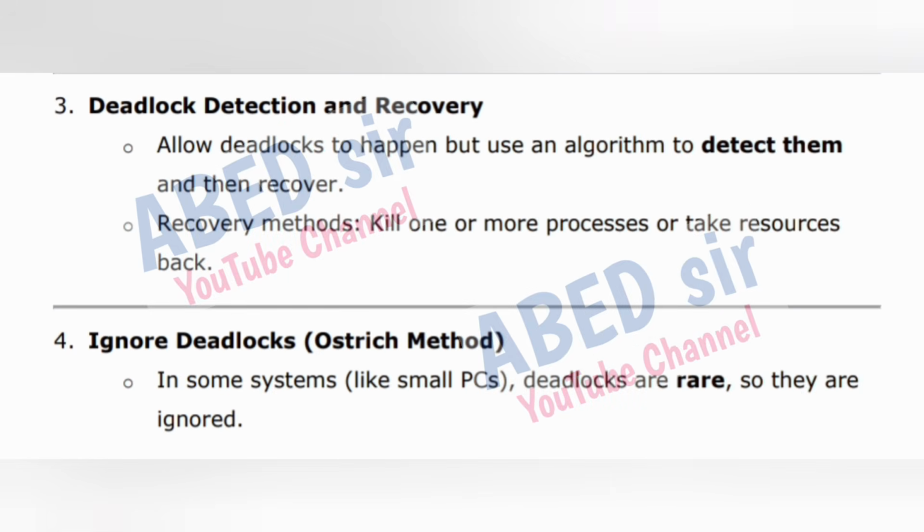3. Deadlock detection and recovery. Allow deadlocks to happen but use an algorithm to detect them and then recover. Recovery methods kill one or more processes or take resources back. 4. Ignore deadlocks, ostrich method. In some systems, like small PCs, deadlocks are rare, so they are ignored.